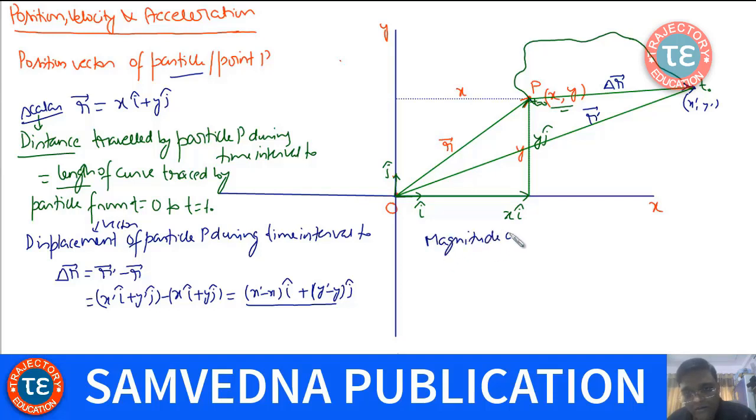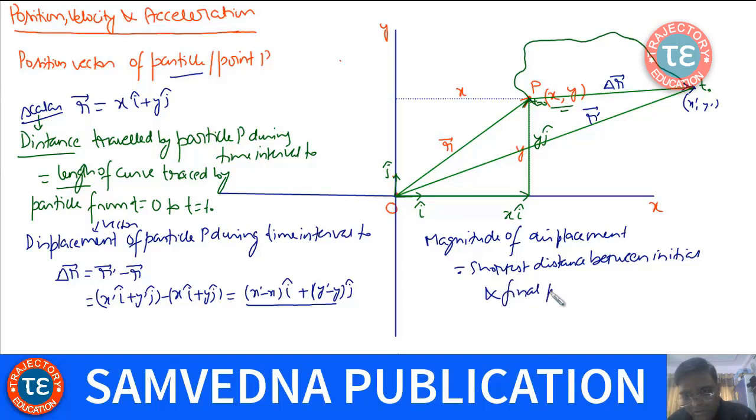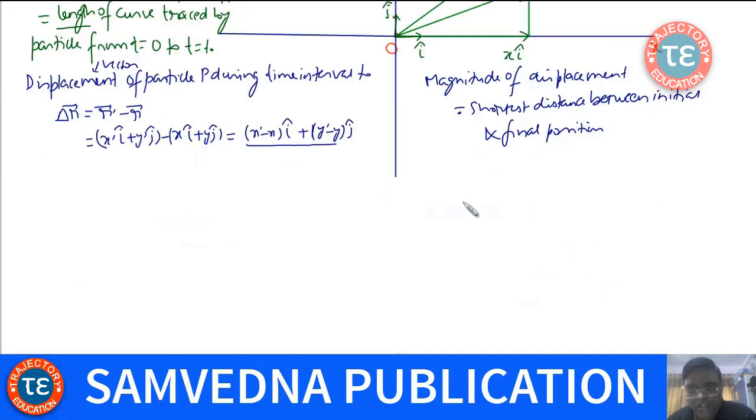You can say magnitude of displacement is shortest distance between initial and final position, and you know that in space the shortest distance is the straight line distance.